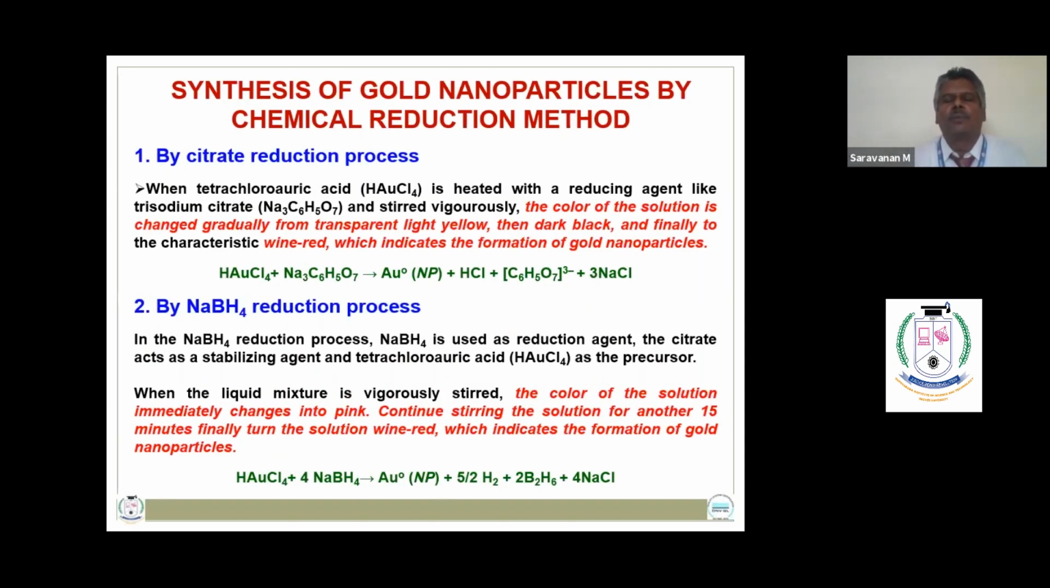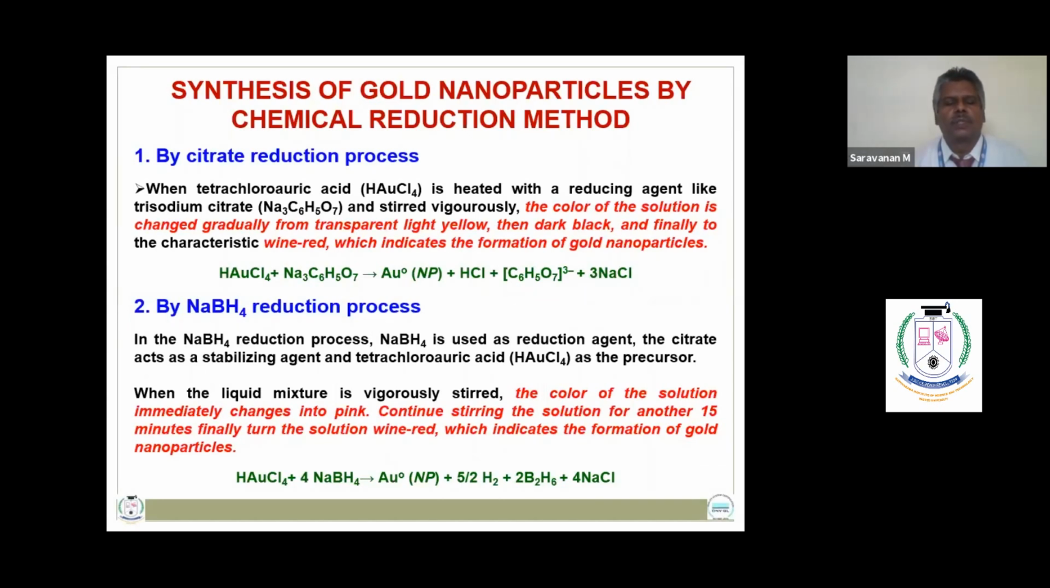The synthesis of gold nanoparticles can be done either by the chemical citrate reduction process or by the sodium borohydride reduction process. In the citrate reduction process, the precursor tetrachloroauric acid is heated with a reducing agent like trisodium citrate, and when it is stirred vigorously, the color of the solution changes gradually from transparent light yellow to dark black, and finally to a wine red color, which indicates the formation of gold nanoparticles.